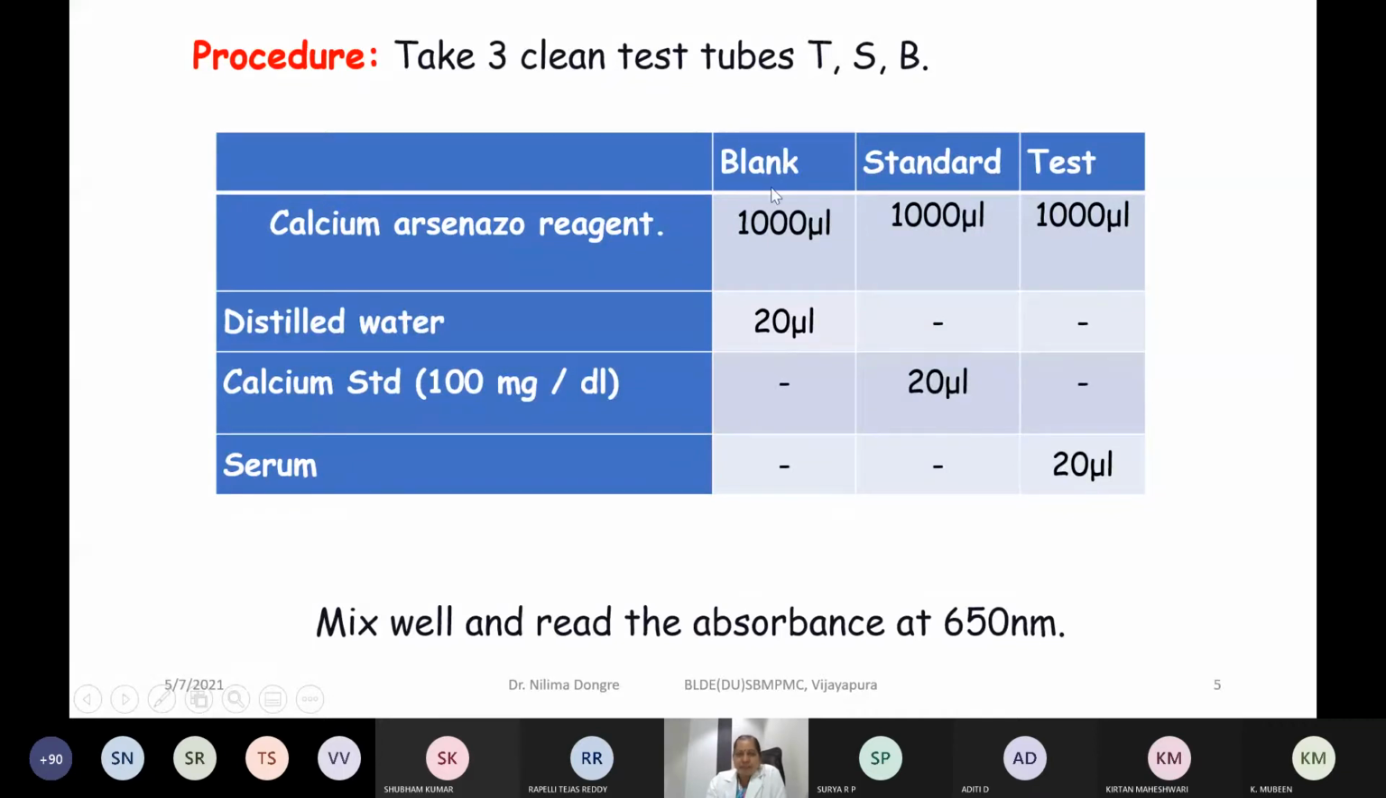So remember, blank contains distilled water in place of the sample, or it is devoid of any sample. It is prepared to rule out the absorbance in the test due to any colored reagent. If it is colored, that much absorbance will be subtracted from the absorbance of test and standard. For example, your biuret reagent or Benedict's reagent that you have used, do you remember the color of those reagents? Benedict's reagent, I know everybody has used. It is blue in color.